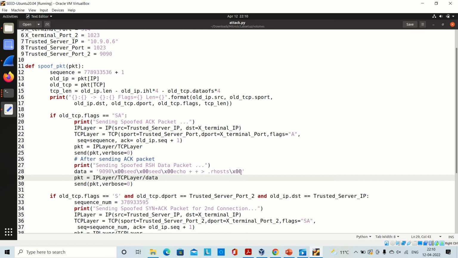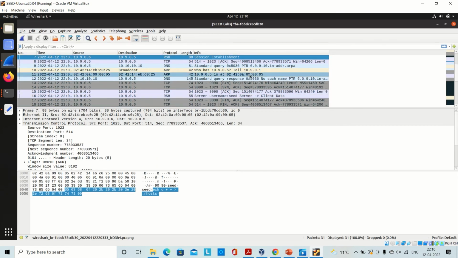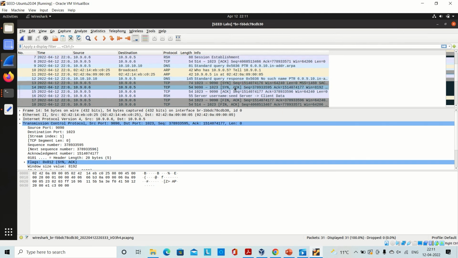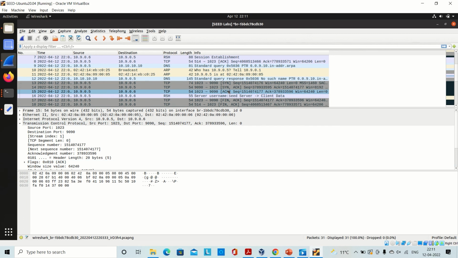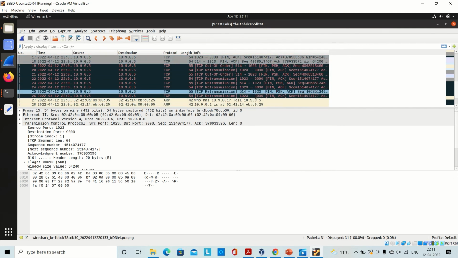Now, when this payload data is sent, it has the port number 9090. So we set up a second TCP connection, which I can show here in the Wireshark trace, which is 1023 to 9090. First a SYN packet is sent because that command is to be executed in the RSH data, and then it will get the SYN plus acknowledgement packet and the acknowledgement packet once again. So we have set up the TCP connection two times, and after the TCP connection is set, when the user tries to send the data, it will not get the reply, because the attack was successful and we have successfully executed this attack.